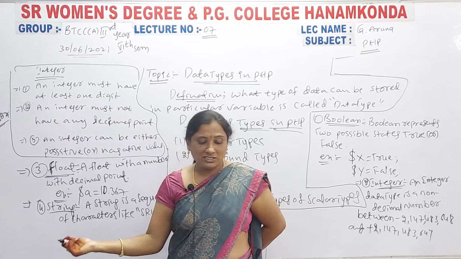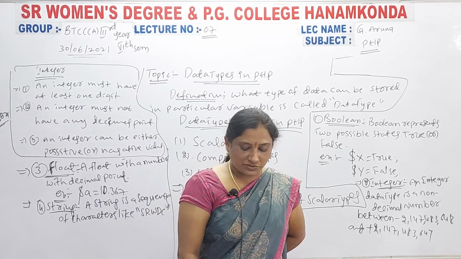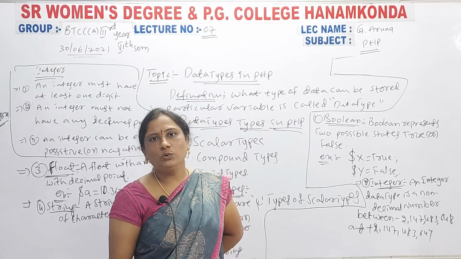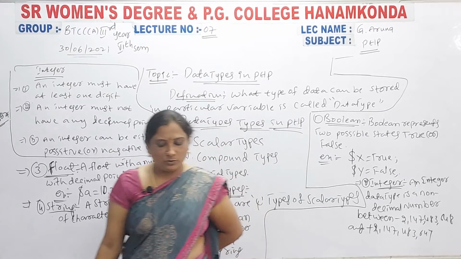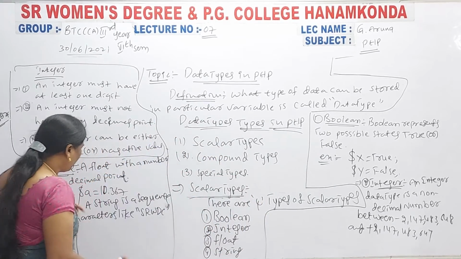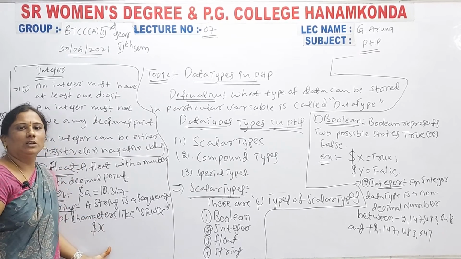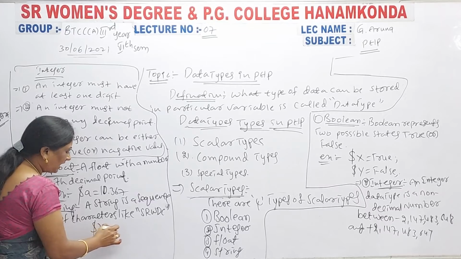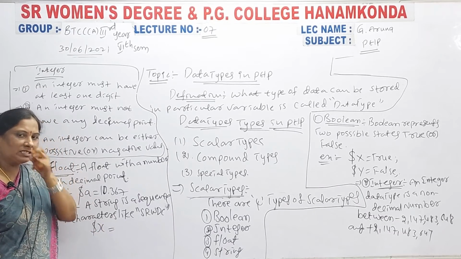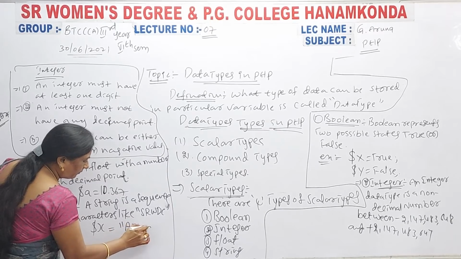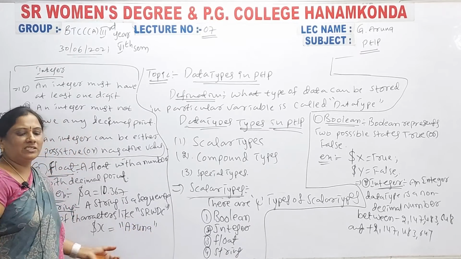Now, what is an example of the string data type? How can you declare a string variable? For example, I take a variable, represented with a dollar sign, and the variable name is x. Here I enter my name, so this is one string.